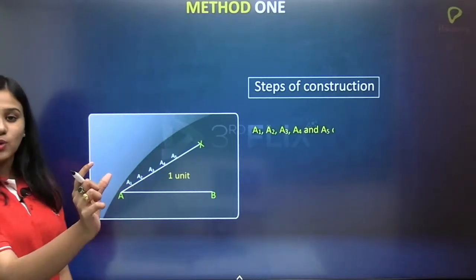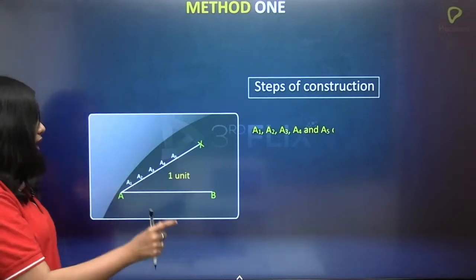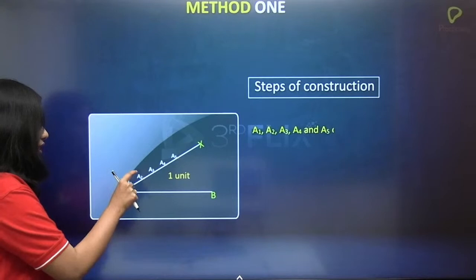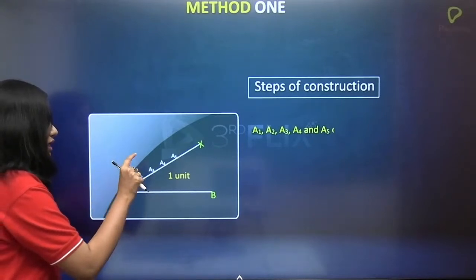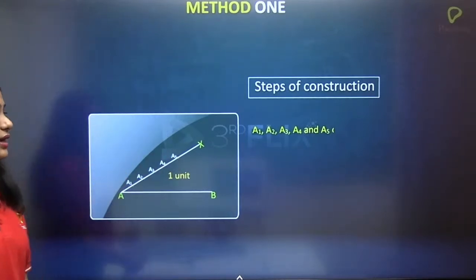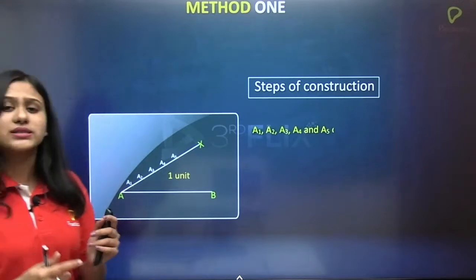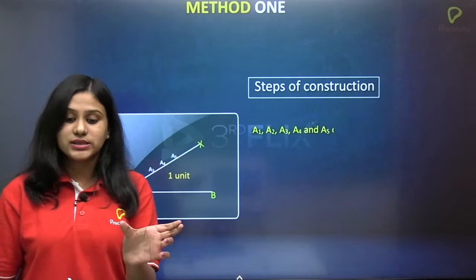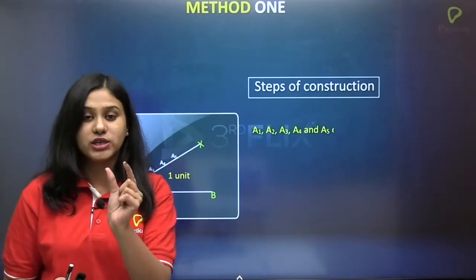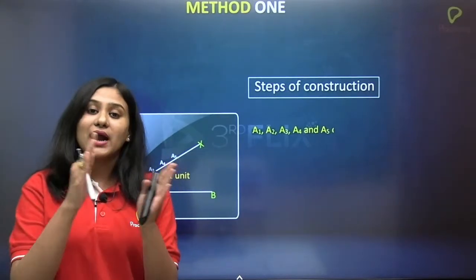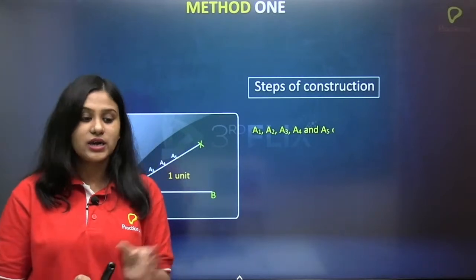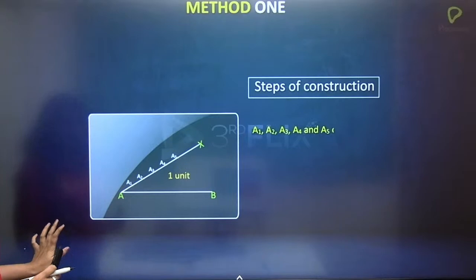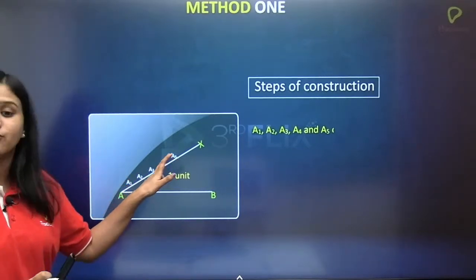So, take this 1 centimeter and place the needle of the compass at A and draw A1. With the same thing, place at A1, A2, then A3, A4, A5. Correct? Now, why are we exactly drawing 5? Because when we want to divide the line segment in the ratio of 2:3, we have to add 2 plus 3, 5. Right? So, we will be making this 5, like A1, A2, A3, A4 and A5.